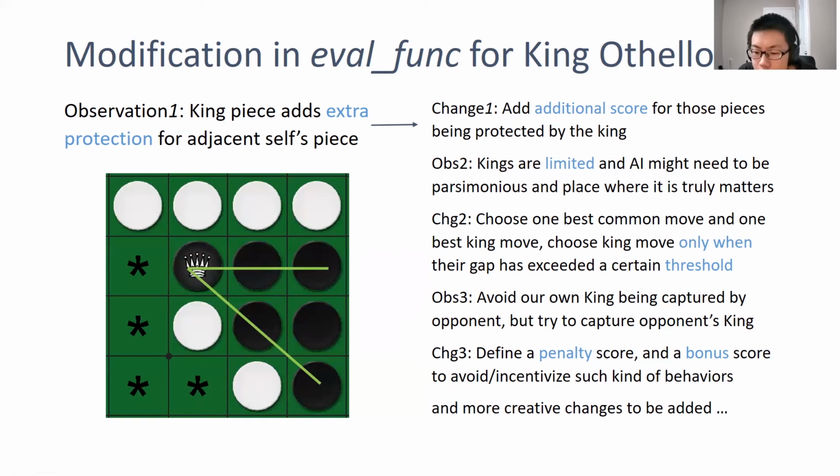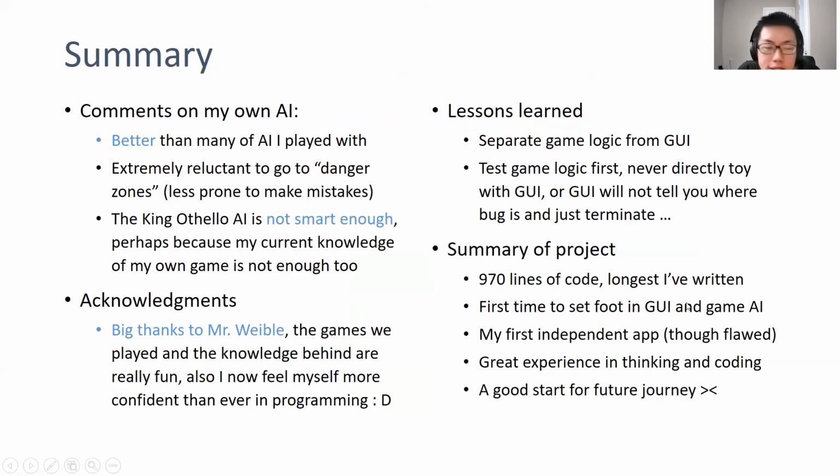There are more creative changes to be added, but due to the time limit, my share of modification in the King Othello's evaluation function will just stop here. The last is a summary. In conclusion, I would comment that my own AI is better than many of the AIs I played with because it is extremely reluctant to go to the danger zones, and this makes it less prone to make mistakes. But when talking about my own AI for King Othello, I think it currently is not smart enough, perhaps because I currently do not know what the best strategy for King Othello is. So there is still room to improve.